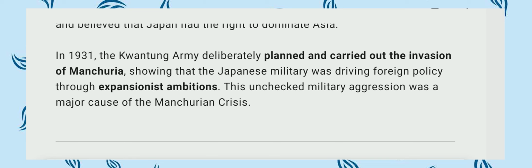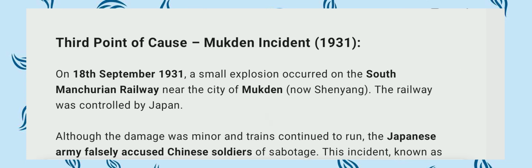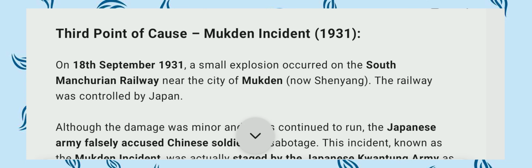The Japanese military was driving the foreign policy, and it wanted to become a superpower in this era. So the foreign policy was shaped by its motives and expansionist ambitions. The expansionist ambition and military aggression were the major cause of the Manchurian crisis. Then the third point, the Mukden incident in 1931.